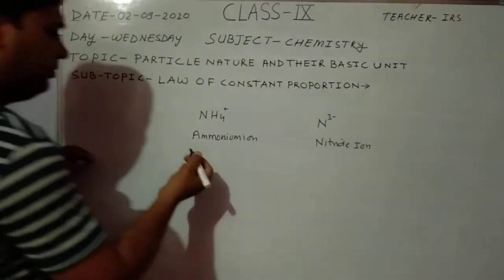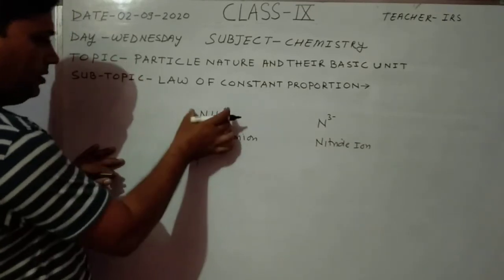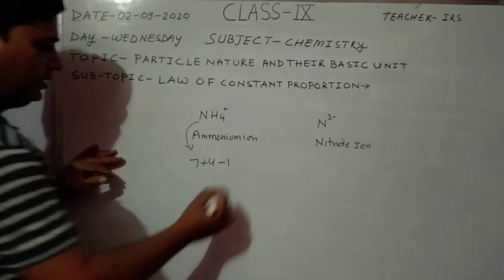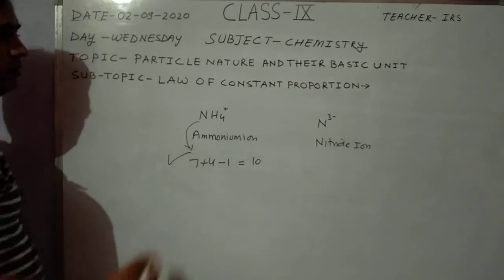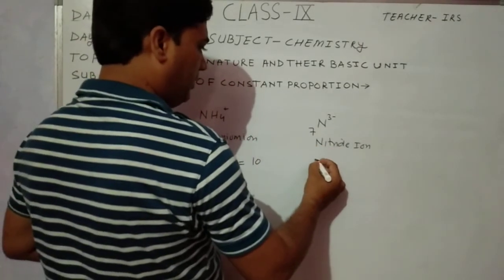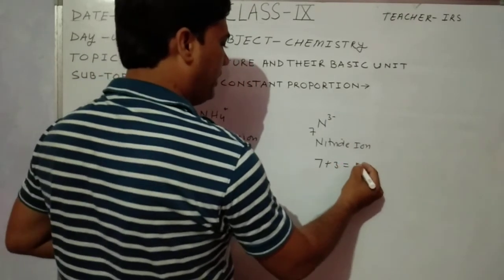Okay, so how can we calculate? The atomic number of nitrogen is 7 plus the atomic number of hydrogen 1 times 4, minus 1, is equal to 10. So the total number of electrons is equal to 10. In N3-, the atomic number of nitrogen is 7 with 3 negative charges, so 7 plus 3 is equal to 10.